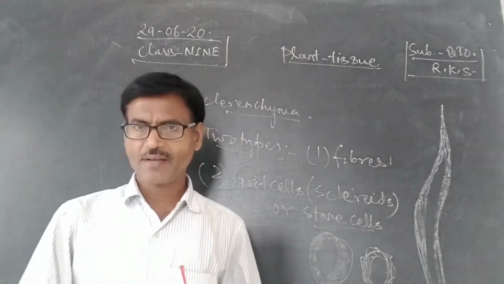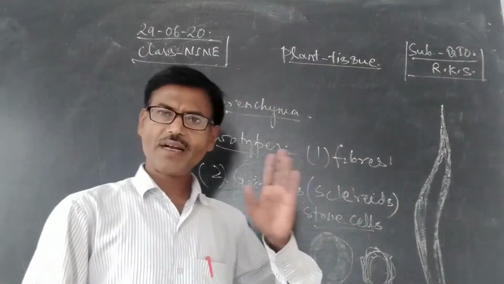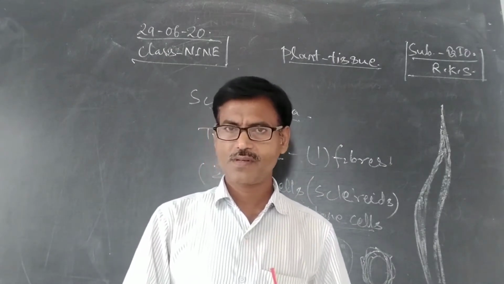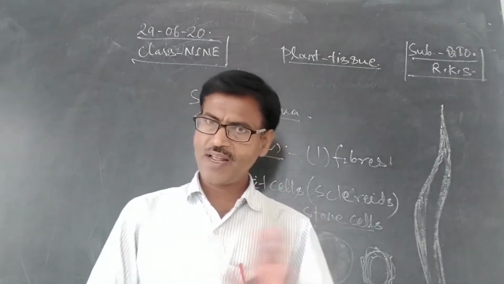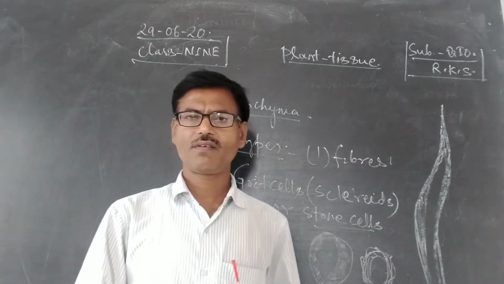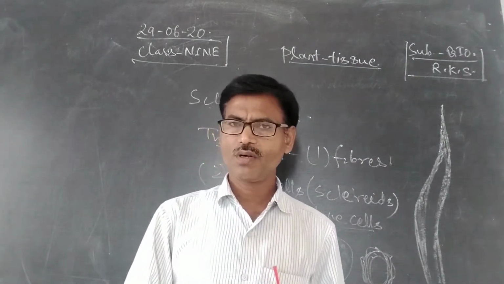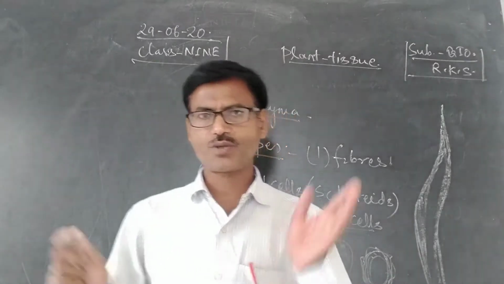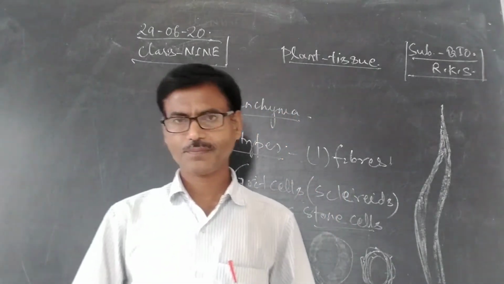Today I will explain sclerenchyma. Like parenchyma and collenchyma, sclerenchyma is also a simple permanent tissue.